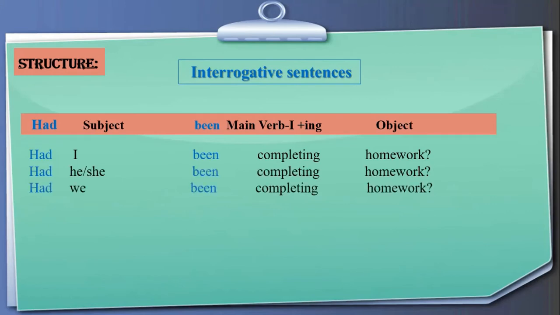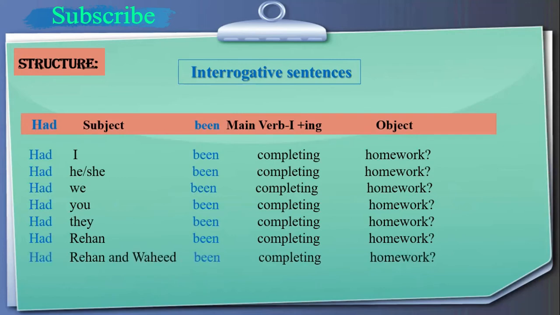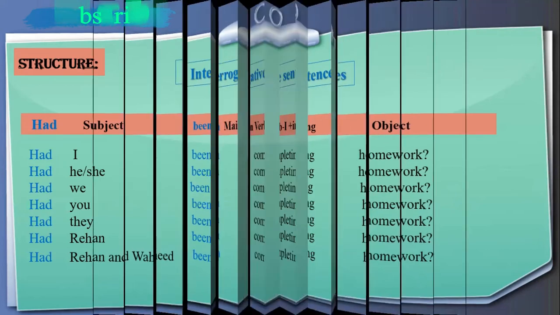Had we been completing homework? Had you been completing homework? Had they been completing homework? Had Rehan been completing homework? Had Rehan and Wahid been completing homework? So this is the order in interrogative sentences of the past perfect continuous tense.